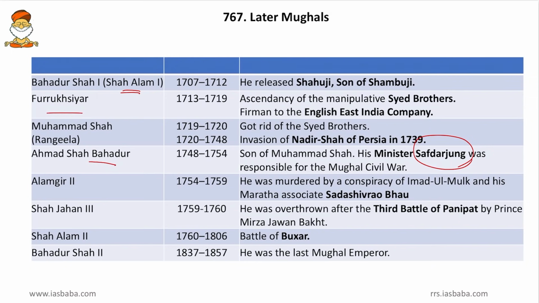Yes friends, the third battle of Panipat between Marathas and Ahmad Shah Abdali is also worth remembering along with Shah Jahan III. Then Shah Alam II, he was famous for the Battle of Buxar, and he made some attempts to keep the British at bay. So the Battle of Buxar is worth remembering in the name of Shah Alam II. Then Bahadur Shah II, the last ruler, was imprisoned by the British after the 1857 revolt. So these are some of the rulers of the later Mughals.